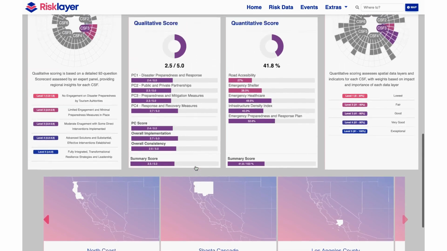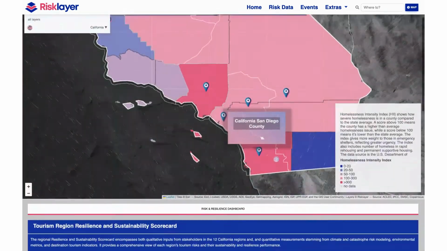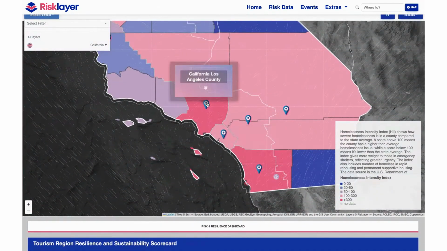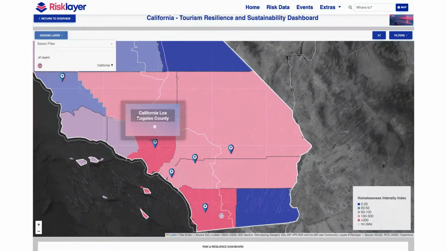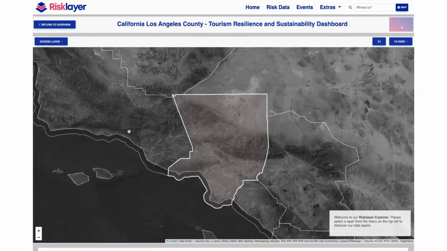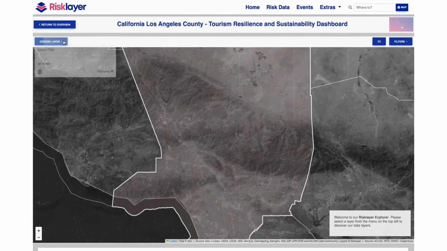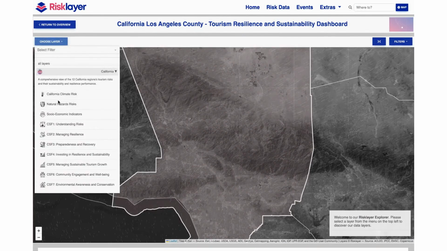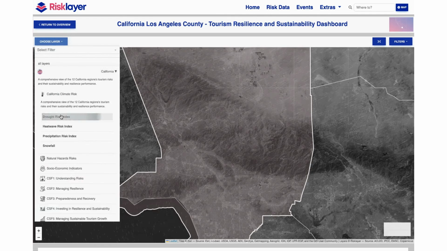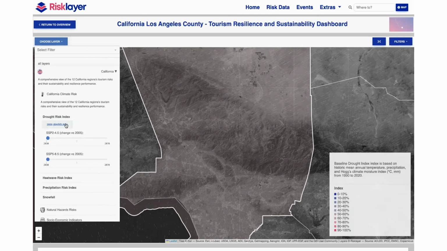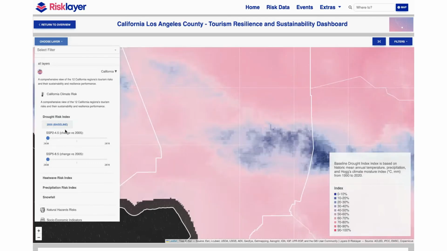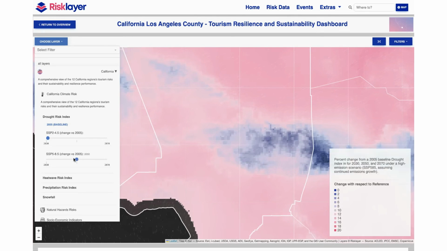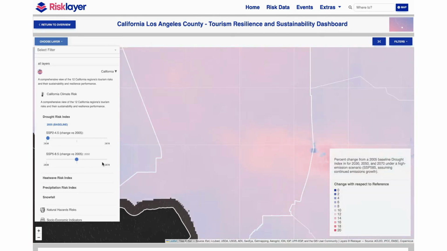Let's dive into Los Angeles, where the impact of the January 2025 wildfires is a major concern. We know these wildfires were exacerbated by drought conditions and Santa Ana winds, so let's explore the climate risk data. Here, we see the historic drought conditions in Los Angeles, which already show relatively high mean dryness levels. When we apply a fossil fuel economy scenario, drought conditions could worsen by up to 20% relative to this baseline, raising major concerns for water availability, wildfires, and overall climate resilience.